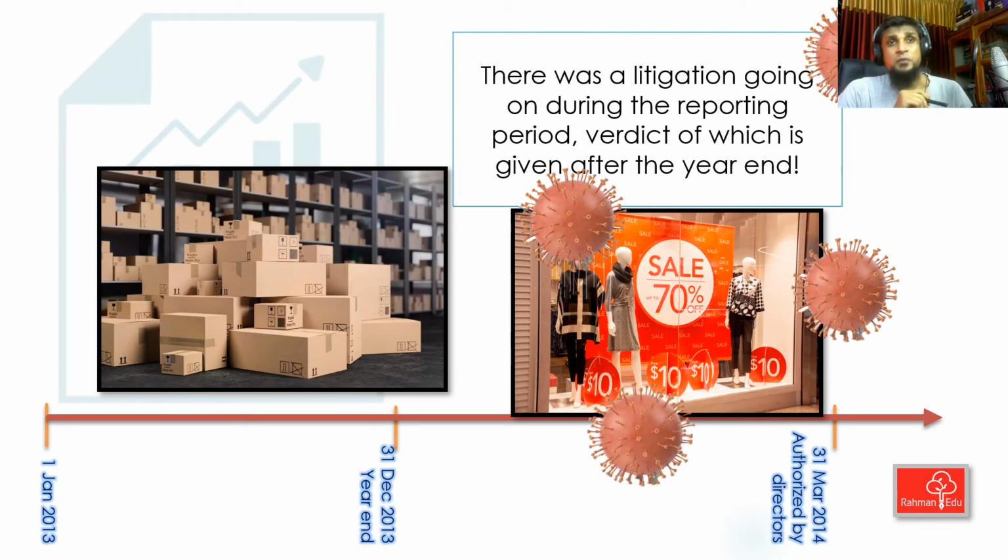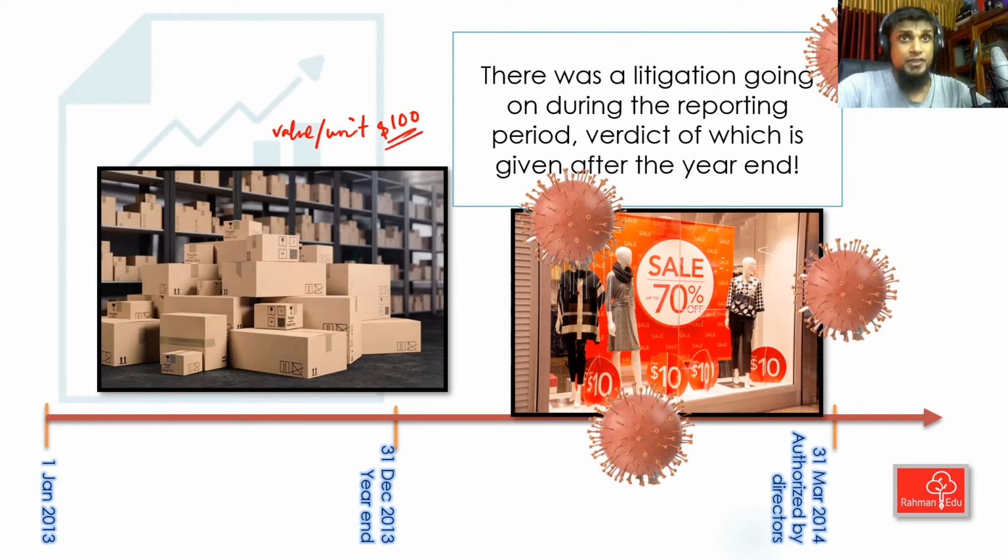On 31st December 2013, you had inventories and you are showing that in your statement of financial position. Say the inventory has a value per unit of maybe $100 only.